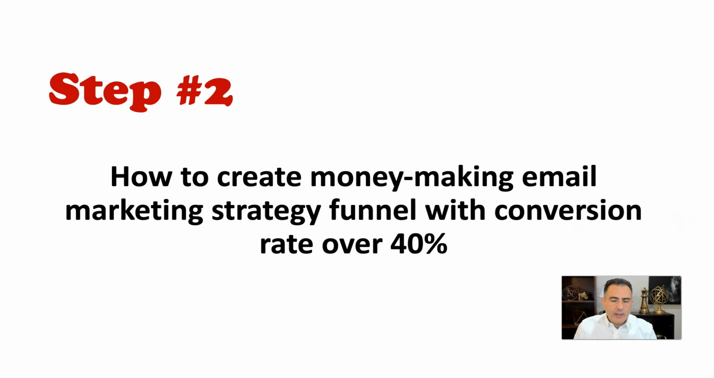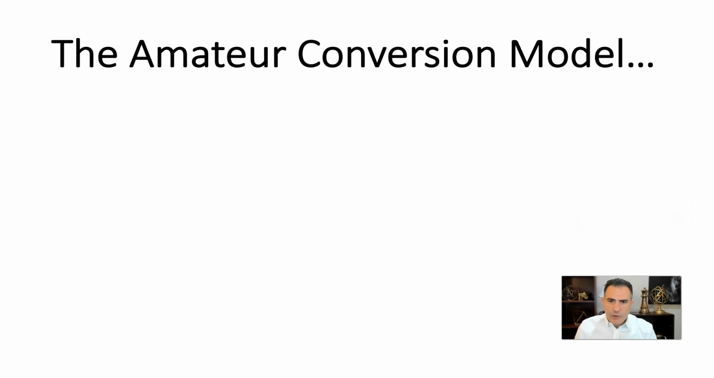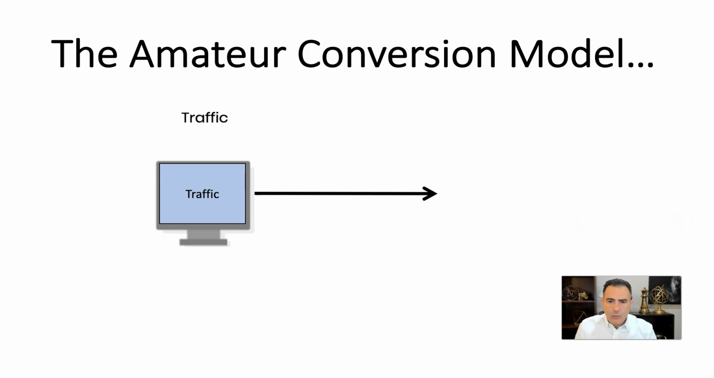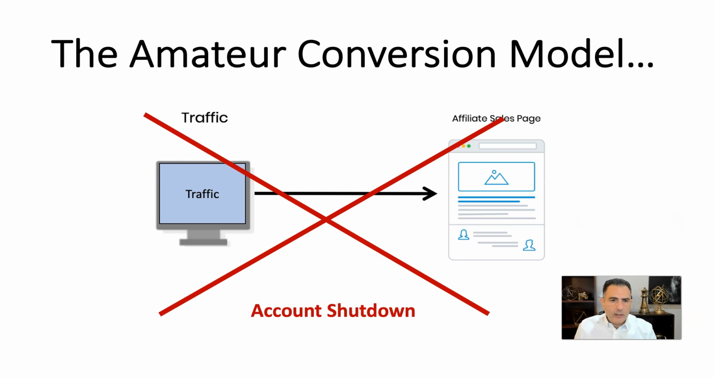Okay, the amateur conversion model, and this is a problem that I get from almost every affiliate marketer. A lot of them send me some correspondence telling me the same thing. Here's what it is. They send the traffic, they go maybe to, let's say, Pinterest or a social media platform, and then what they do is they put a link in a post, for example, to direct them to the affiliate sales page directly. Well, you know what? Your account is going to be shut down, and you cannot do that anymore.